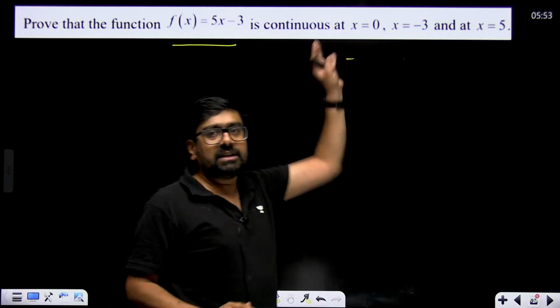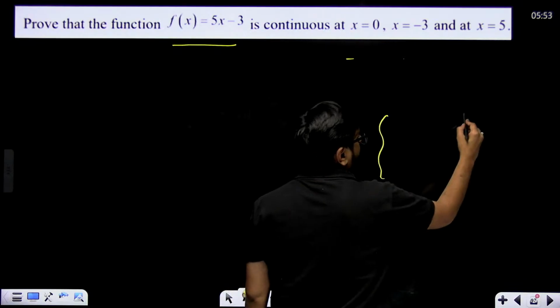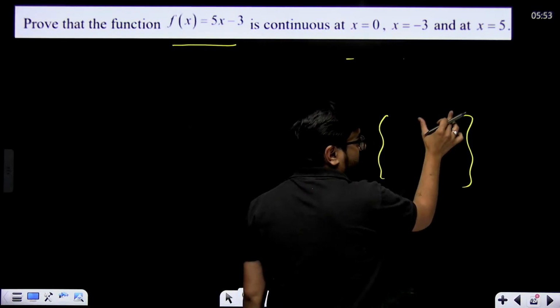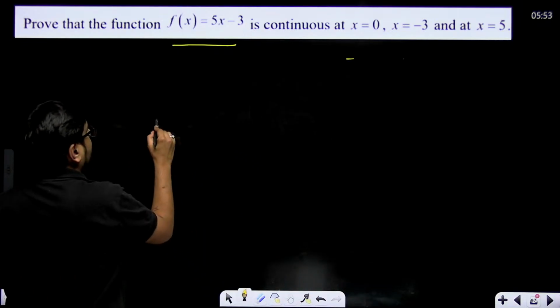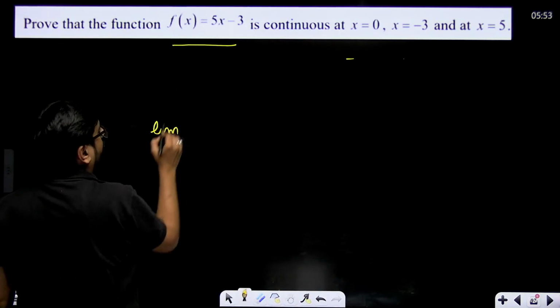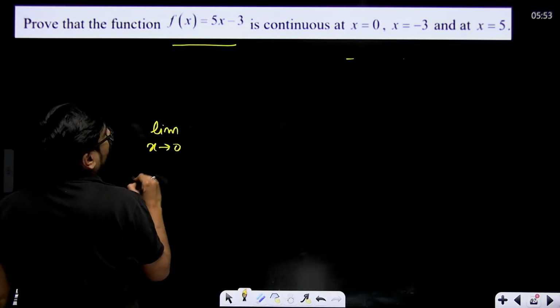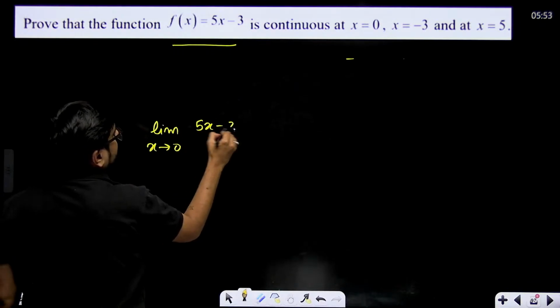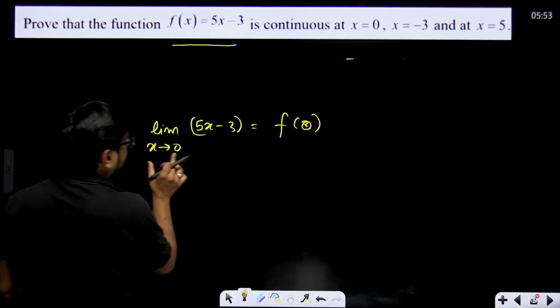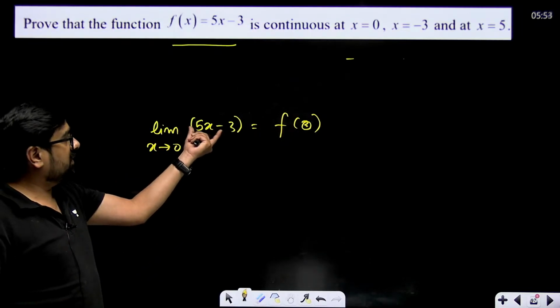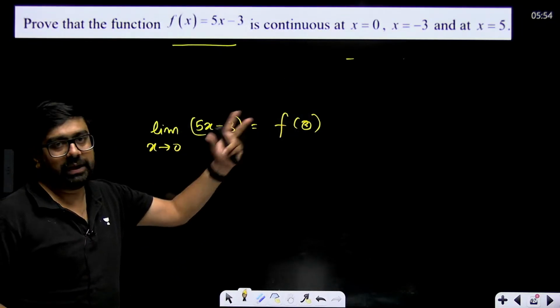If the function is not piecewise, that means it's not broken in pieces, if it's a fixed function, then how do you do that? The limit of x tending to 0 for 5x minus 3 should be equal to the value of the function at 0. The function's limit as x tends to 0 should be its value at 0.